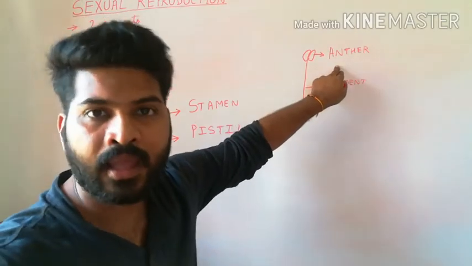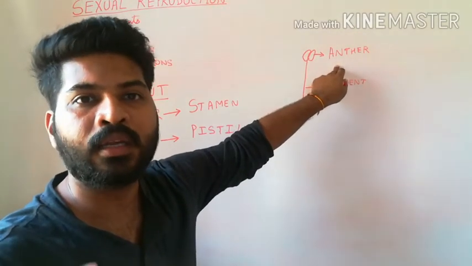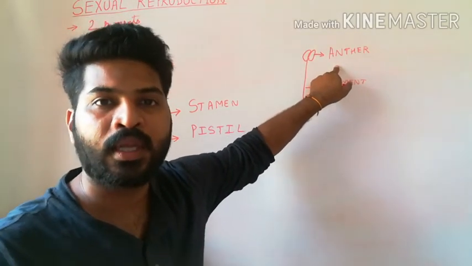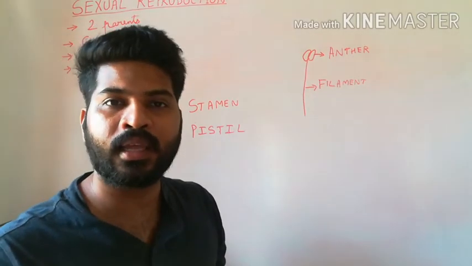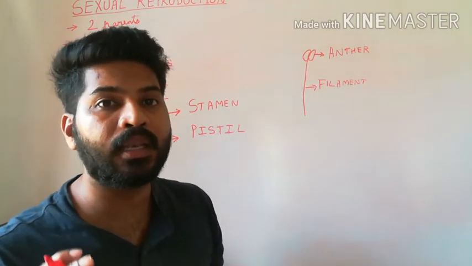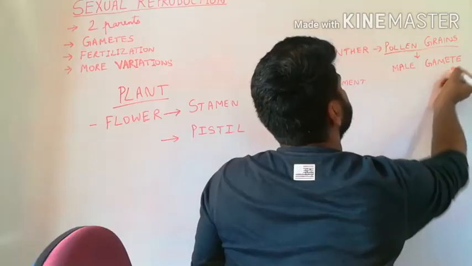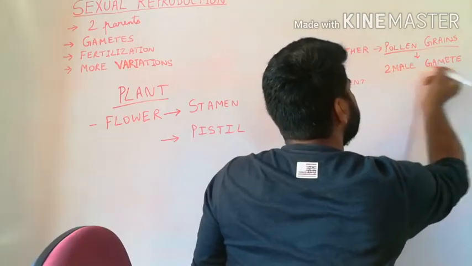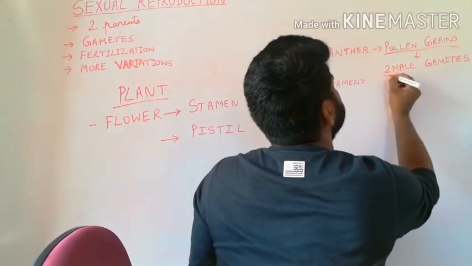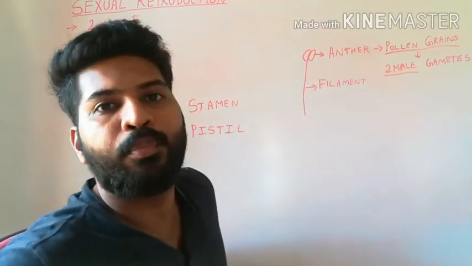Inside the anther, pollen grains are produced. These pollen grains carry the male gametes. There are two male gametes inside the pollen grain.